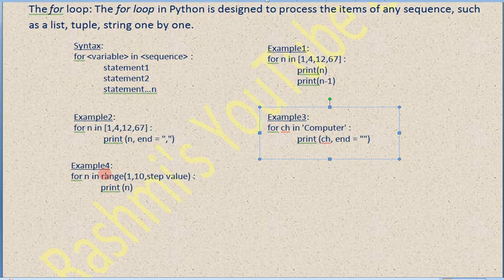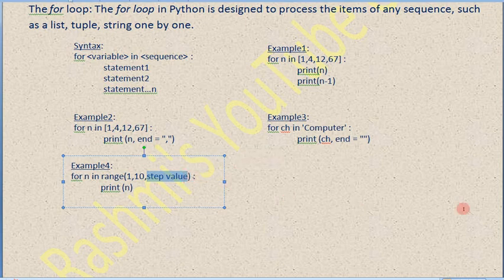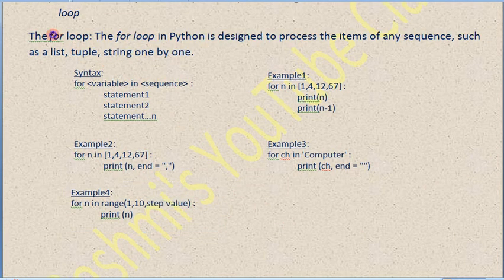Thereafter we came to know, at last, the range. The range keyword prints the numbers in a series, like 1 to 10, and we can print by providing a step value. The step value specifies how much of a jump or how much of a step it will take, or how much gap it will make in between the numbers. Hope all of you understood the concept of for loop.